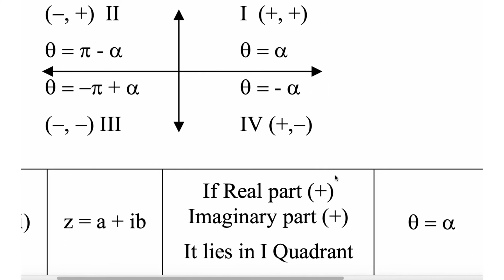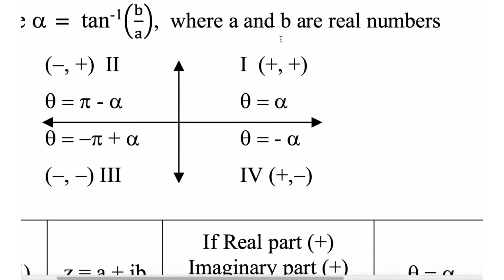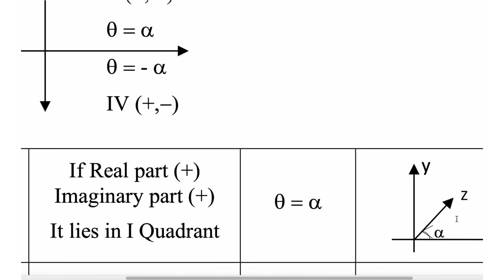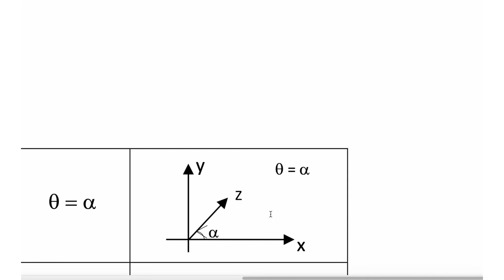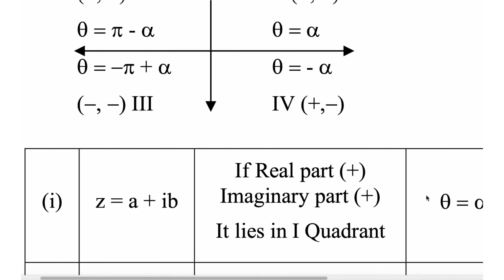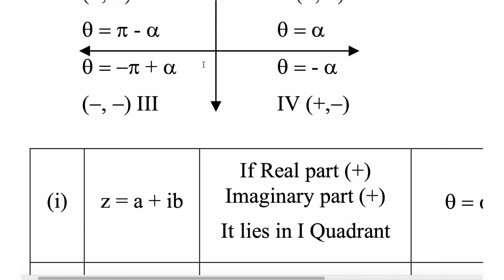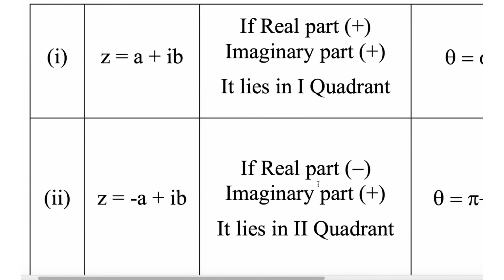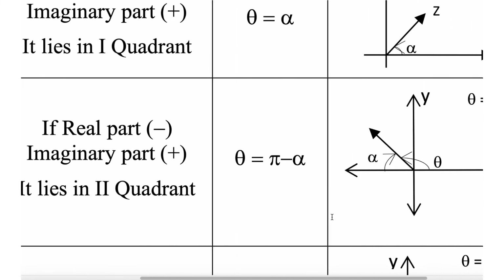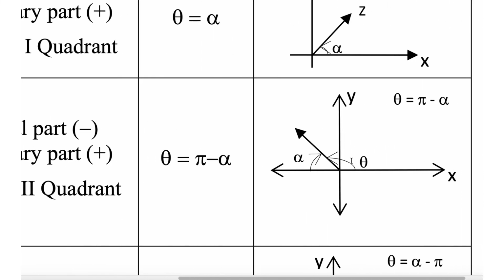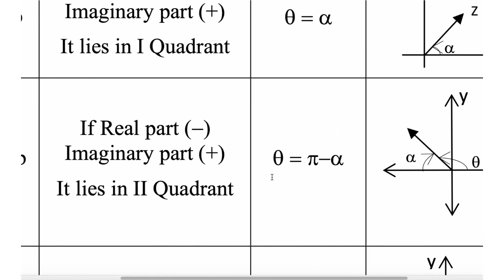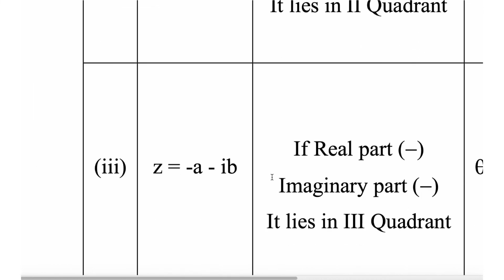So in z equal to a plus ib, both positive: in the first quadrant, both are positive. Real part is positive, imaginary part is positive, and theta equal to alpha. This is the case when theta equal to alpha. In the second quadrant, the real part is negative and the imaginary part is positive. Theta is always measured from here, so this angle is alpha, and theta is pi minus alpha. Alpha is measured in the clockwise direction, theta in the counterclockwise direction.